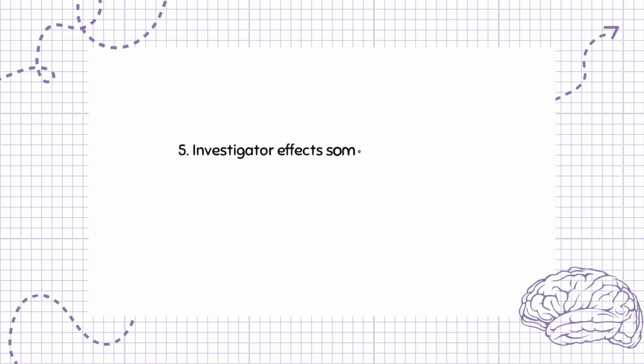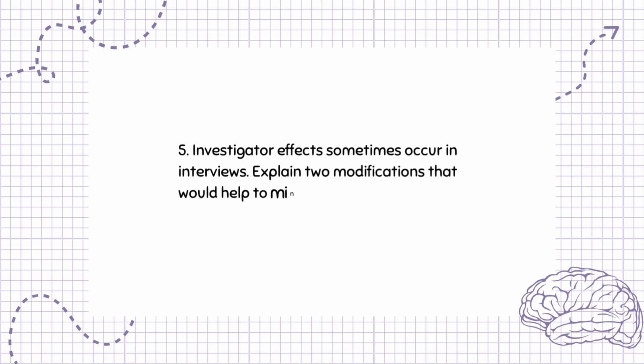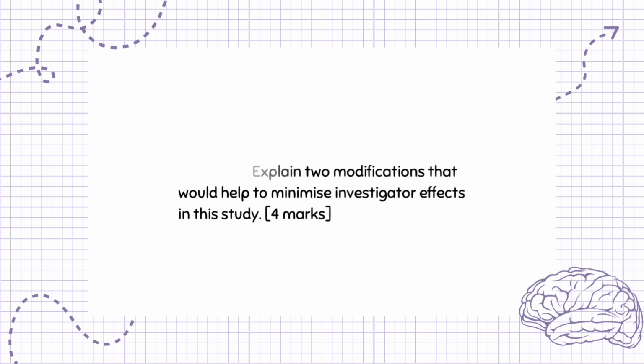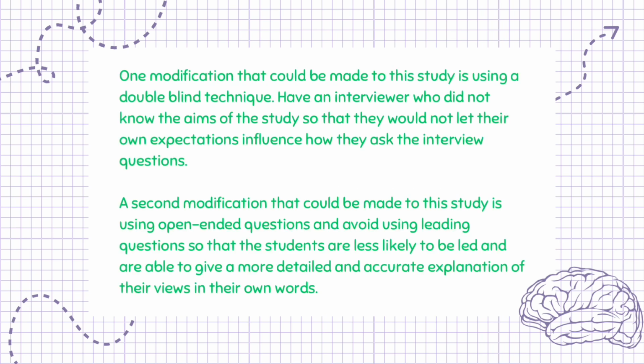Question 5. Investigator effects sometimes occur in interviews. Explain 2 modifications that would help to minimize investigator effects in this study. 4 marks. One modification that could be made to this study is using a double-blind technique. Have an interviewer who did not know the aims of the study so that they would not let their own expectations influence how they ask the interview questions. A second modification is using open-ended questions and avoiding leading questions so that the students are less likely to be led and are able to give a more detailed and accurate explanation of their views in their own words.